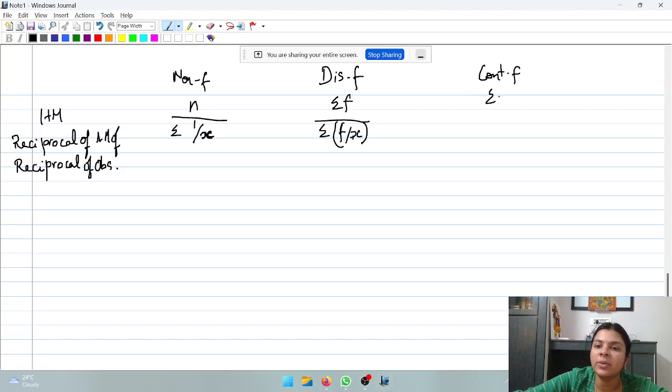Similarly, for continuous, same formula as discrete, just that in case of continuous distribution, the value used will be the mid value. So, this summarizes the three types of mean: arithmetic, harmonic and geometric mean.